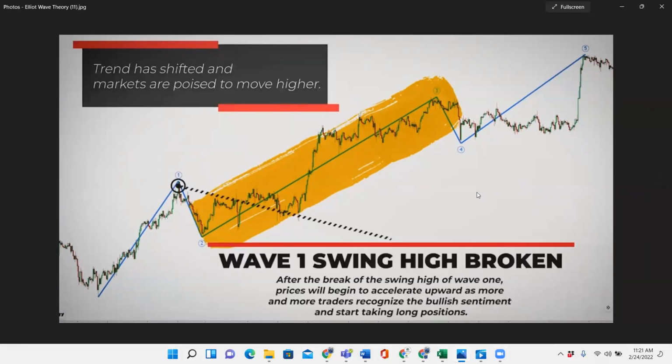Trend has shifted, and the market is poised to move higher. Wave 1 swing high has been broken. After the break of the swing high of wave 1, price begins to accelerate upward as more and more traders recognize the bullish sentiment and take long positions. So basically, everybody sees in here and everybody's knowing that this is actually something that's happening and this is going to be a big move. So everybody starts joining in on the party.